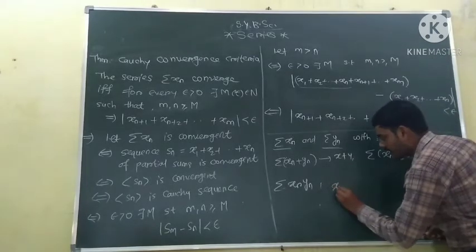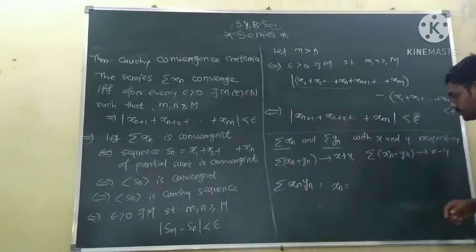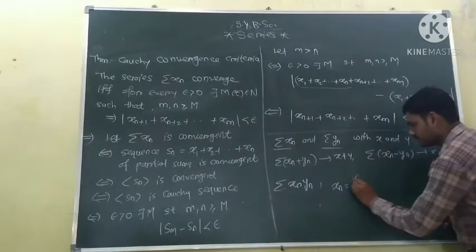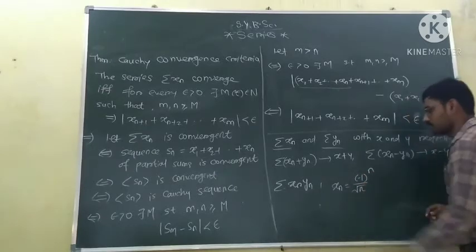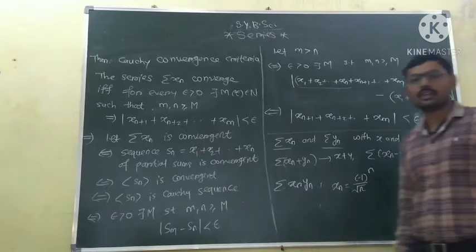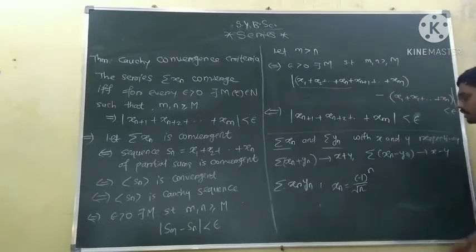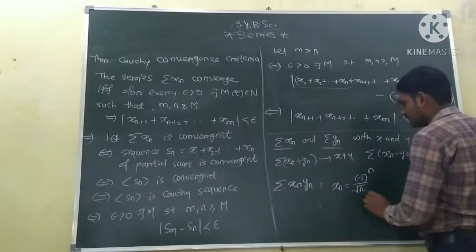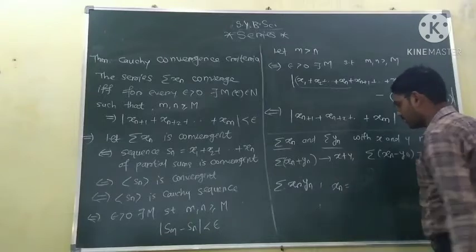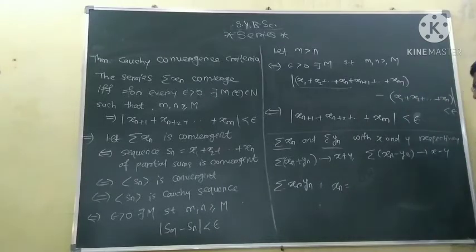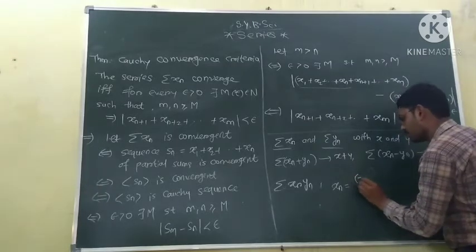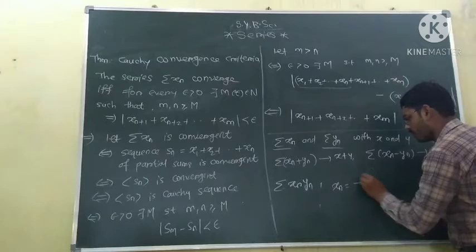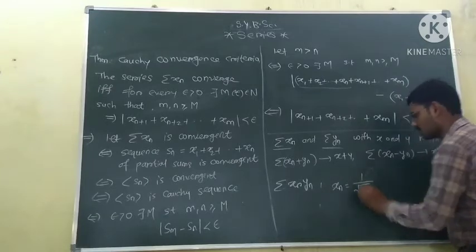So let's take xn is equal to minus 1 raised to power n upon root n. Or take a simple example. Just take xn is equal to 1 by root n, and take yn is also equal to 1 by root n.